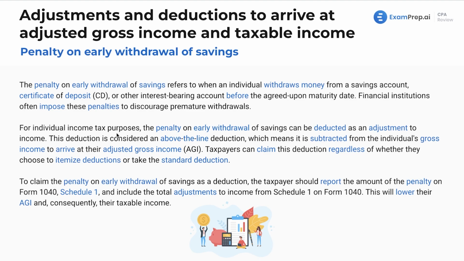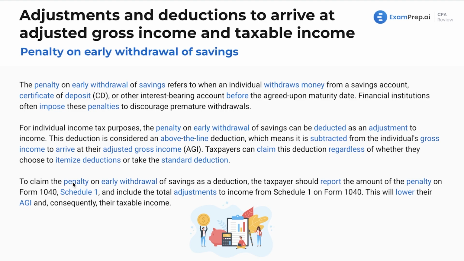Financial institutions often impose these penalties to discourage premature withdrawals. Now, for individual income tax purposes, the penalty on the early withdrawal of these savings can be deducted as an adjustment to income. This deduction is considered an above-the-line deduction, which means it's going to be subtracted from the individual's gross income to arrive at their AGI. Taxpayers can claim this deduction regardless of whether they choose to itemize or take the standard deduction.